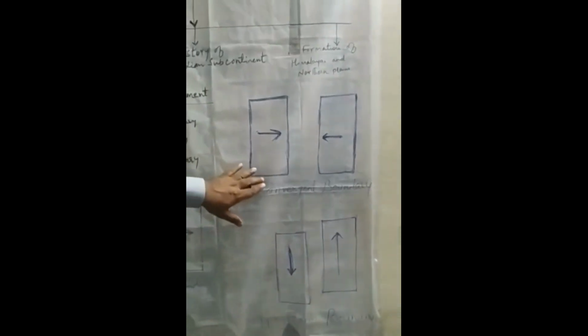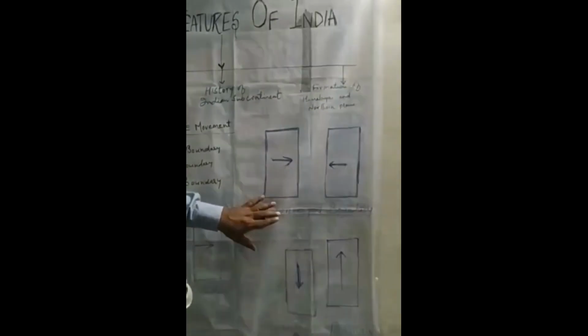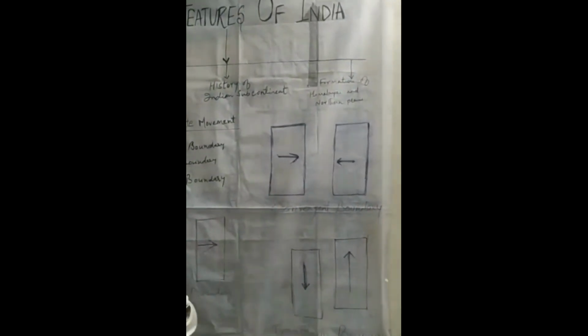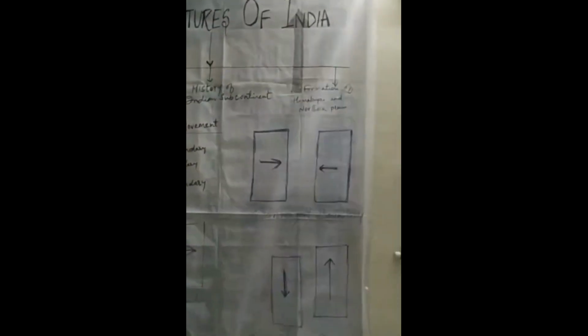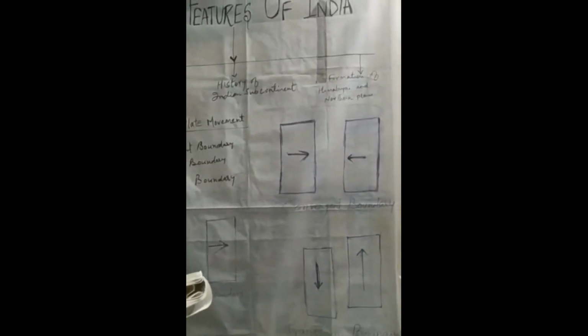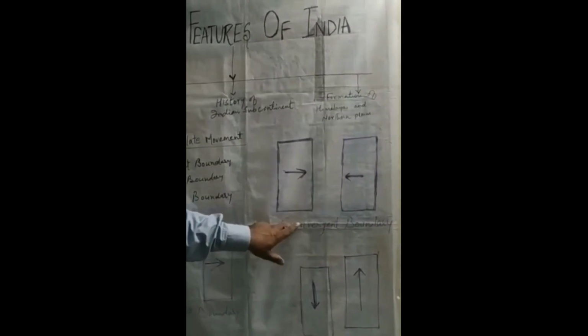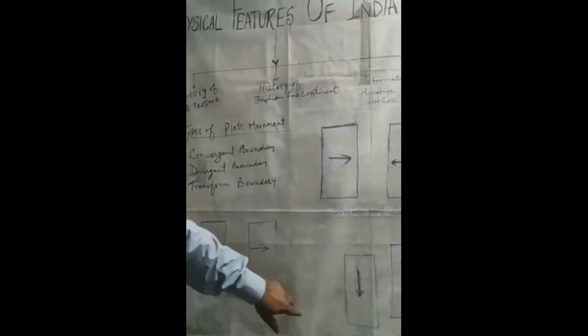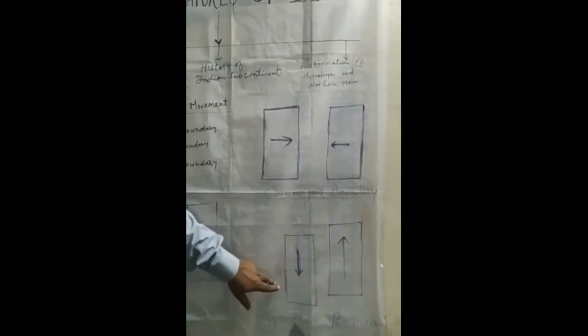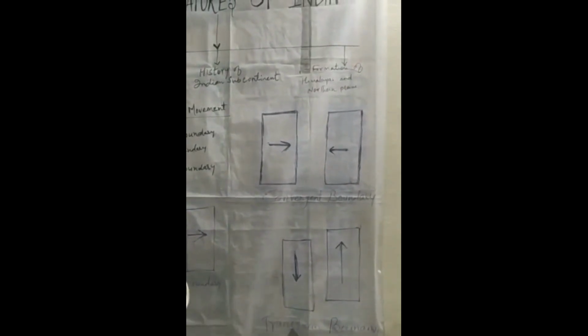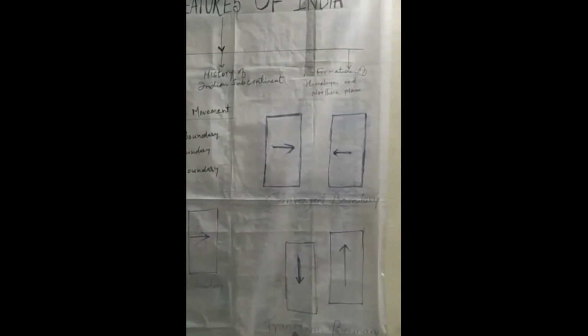The movement of these plates is responsible for folding and volcanic activity. So, children, these are the three types of movement: convergent boundary, divergent boundary, and transform boundary. Whenever these plates move, they cause changes.